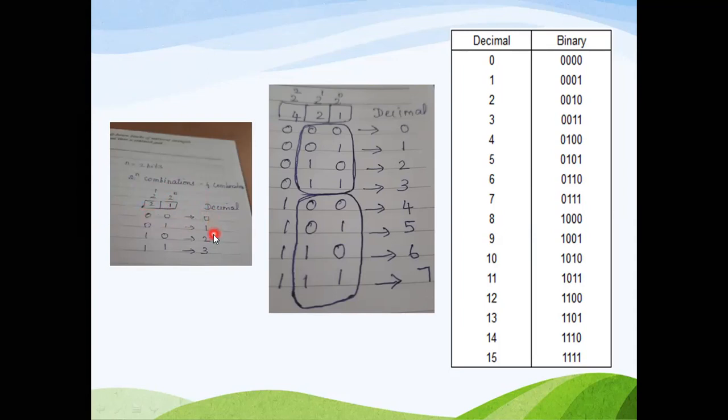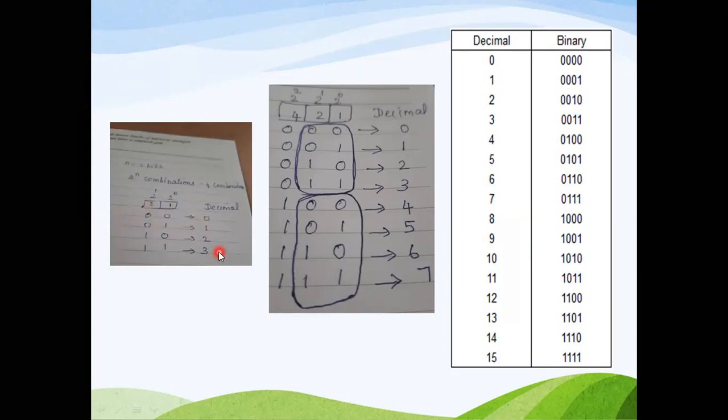When you want to represent 1, in the position where the weightage is 1, you want to put 1, because we have said this position's weightage is 2. Here the number 1 alone is present. So here alone you have to put 1. Here we will have the 0. So 0 1 is a representation for decimal 1.